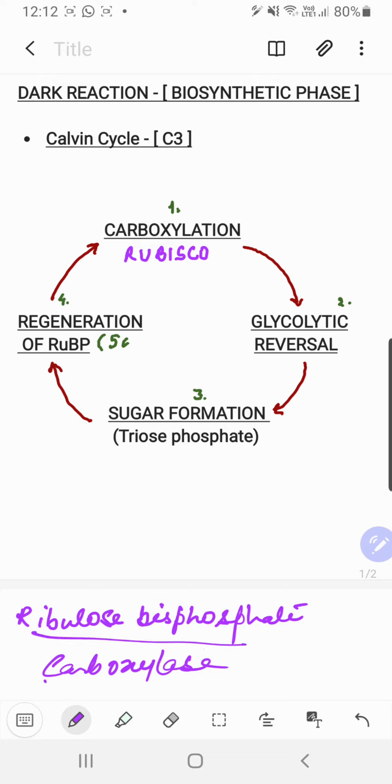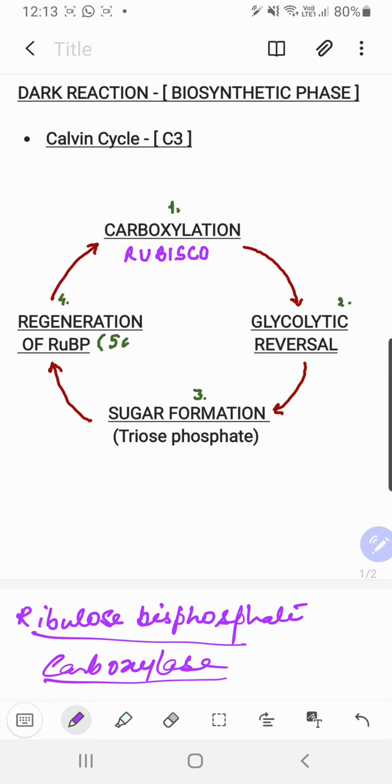This much of the full form is fine, but always remember, children, that this enzyme has two functions. It can work either way. It can fix atmospheric carbon dioxide, and at times it can fix atmospheric oxygen too. So carboxylation and oxygenation, both functions can be carried out by this enzyme.